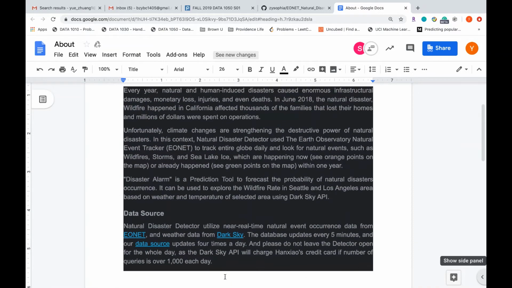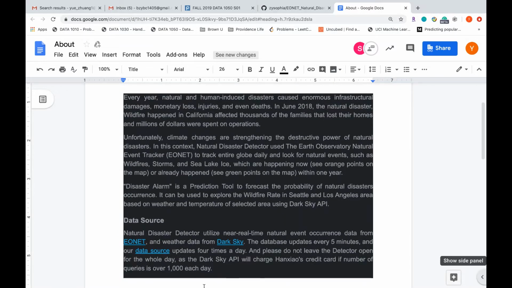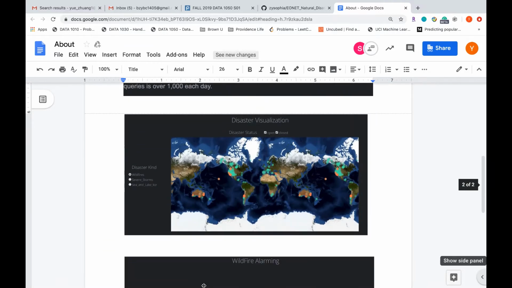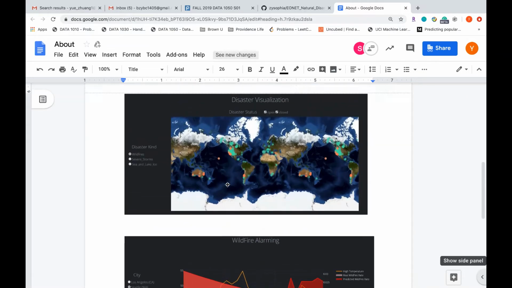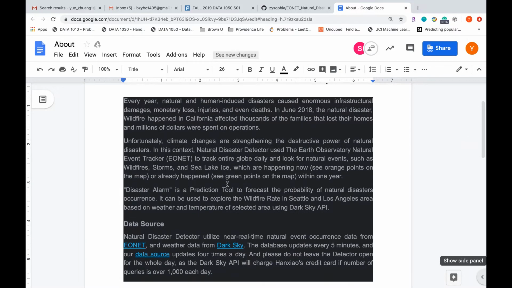Another goal for our project is to build a prediction tool named our disaster alarm. It is used to forecast the probability of natural disaster occurrence, and it can be used to explore the wildfire rate in two cities, Seattle and Los Angeles, based on the weather and temperature of the selected area using the Dark Sky API, as shown in the visualization. Hanxiao will also take care of this part.